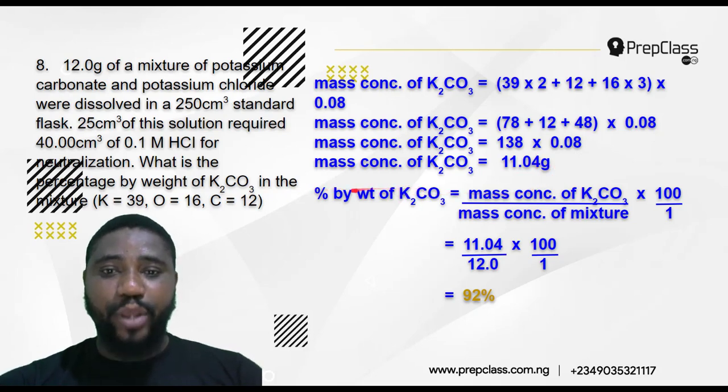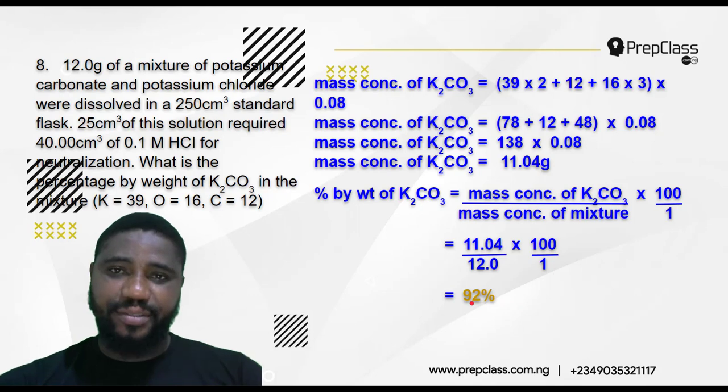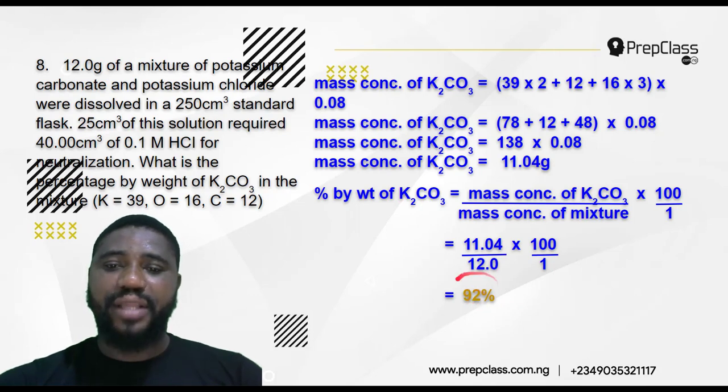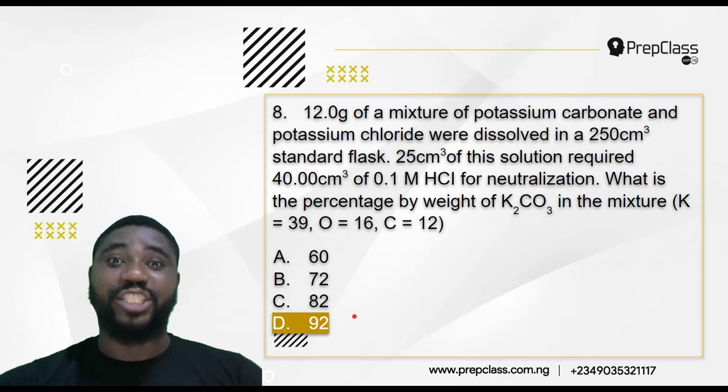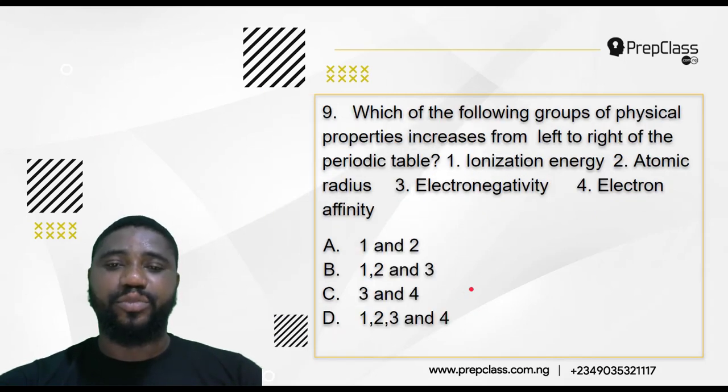So the percentage by weight of the K2CO3 becomes the mass concentration of the K2CO3 all over the mass of the mixture, which is 12 gram, times 100 over 1. So 11.04 all over 12 gram times 100 over 1, and that will give us 92%. So our correct answer is 92%, that's option D. Very simple.